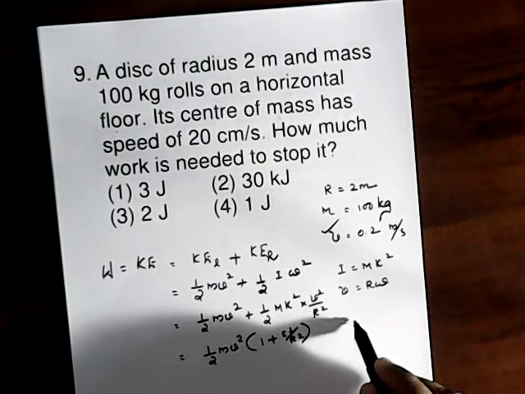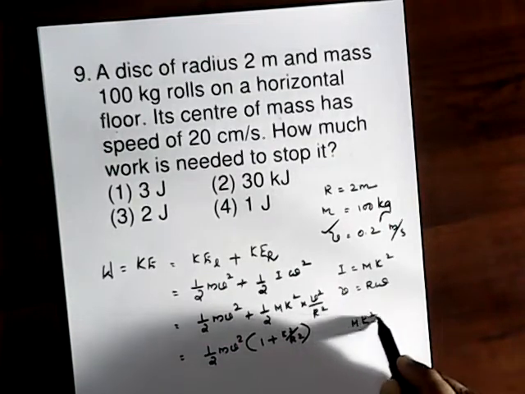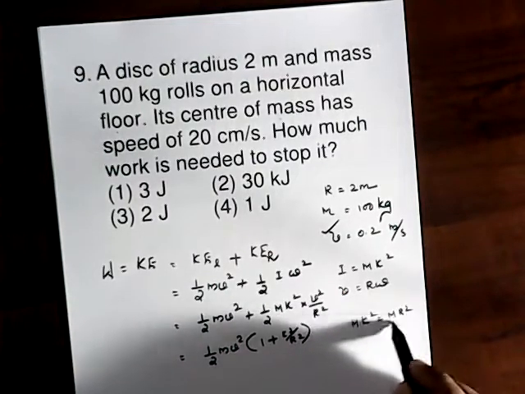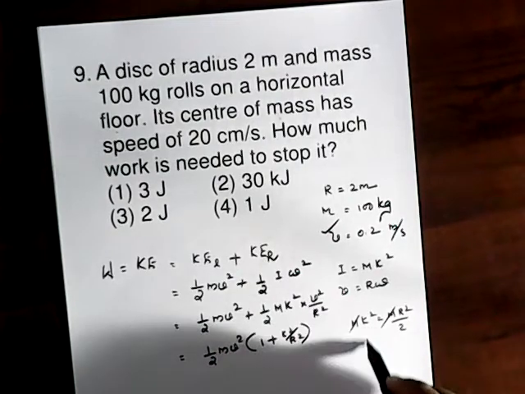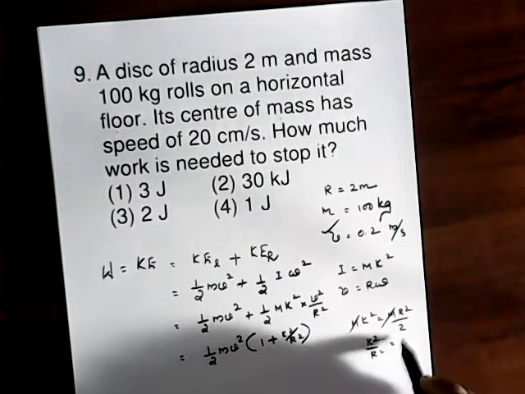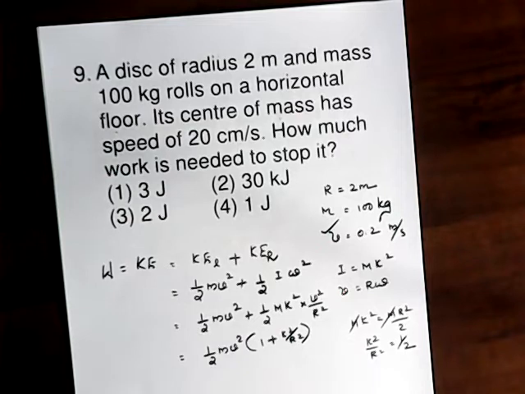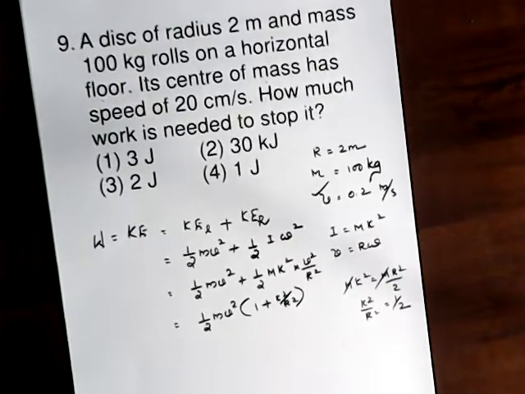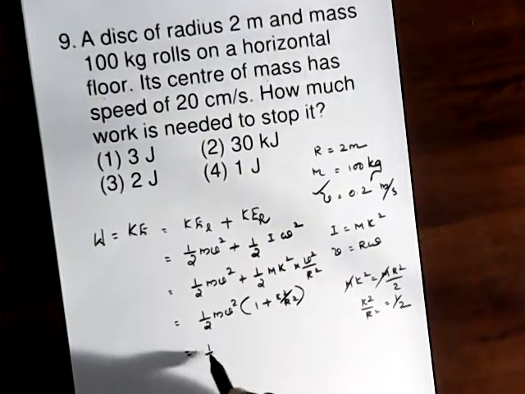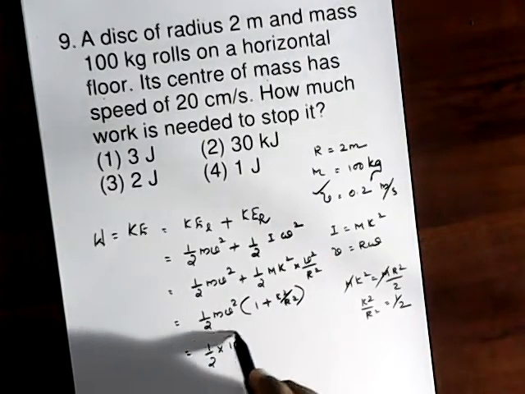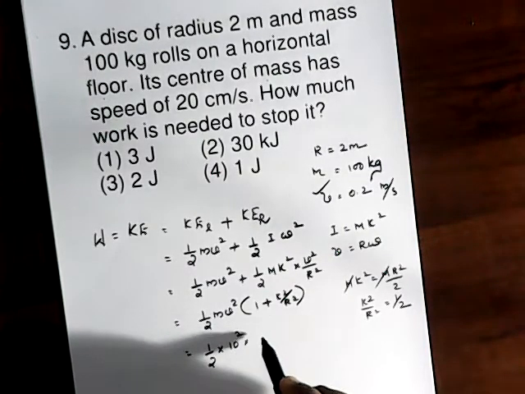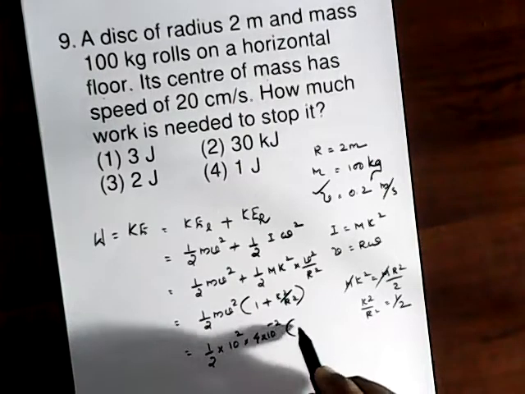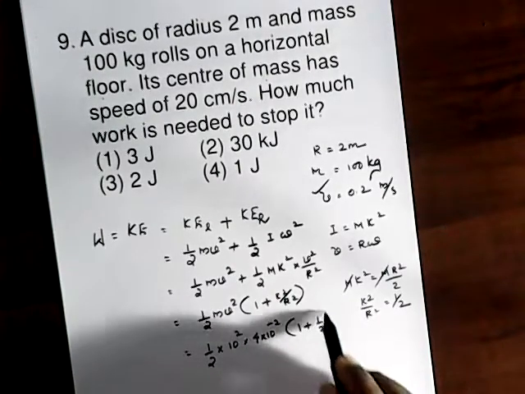For a disk, m k square is equal to m r square divided by 2. So k square by r square takes the value 1 by 2. You can just substitute: half into the mass 100 into the velocity 0.2 square, so 4 into 10 raised to minus 2, into 1 plus 1 by 2.